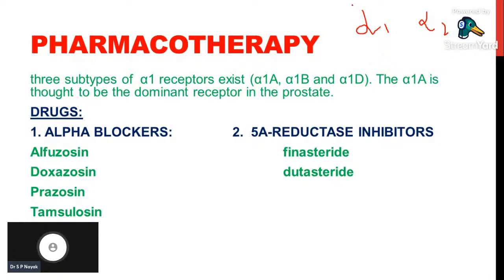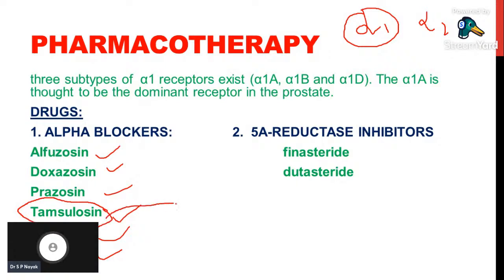We will not discuss all those drugs in detail. We will discuss specifically the alpha 1 blockers. Among alpha 1 specific blockers, we have alfuzosin, doxazosin, prazosin, tamsulosin, terazosin, and silodosin. So these are the different drugs considered as alpha 1 blockers. And here there is a drug called tamsulosin.